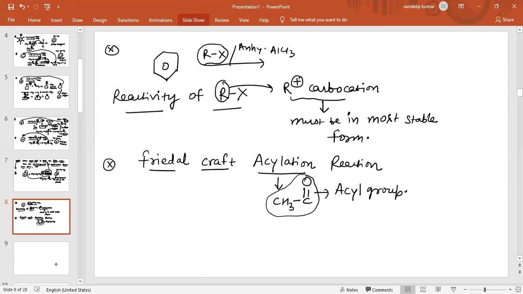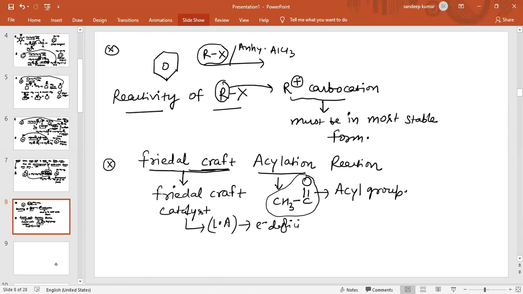Now again, if it is Friedel-Crafts, it means we will use Friedel-Crafts catalyst, which is basically a Lewis acid. Lewis acid means electron deficient.